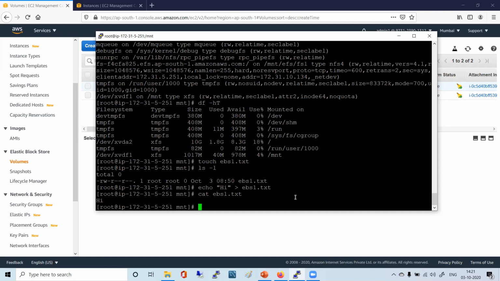Correct? Okay. Now this is full-fledged access to your machine. As root, you are accessing your machine. Whatever you want to run, everything will run here. Nothing else. Got it? Yes, got it now.